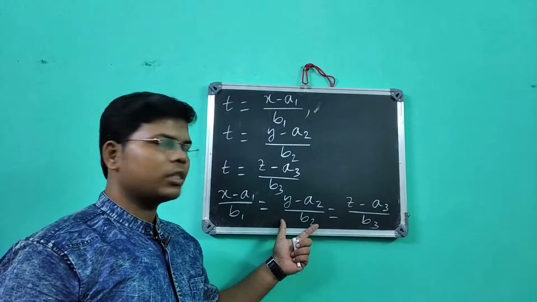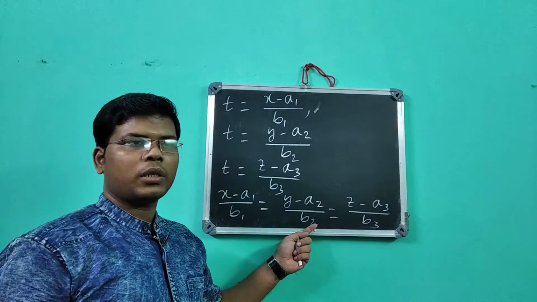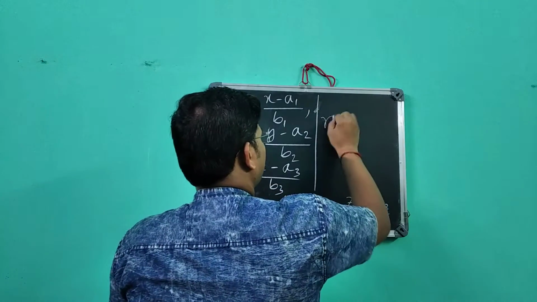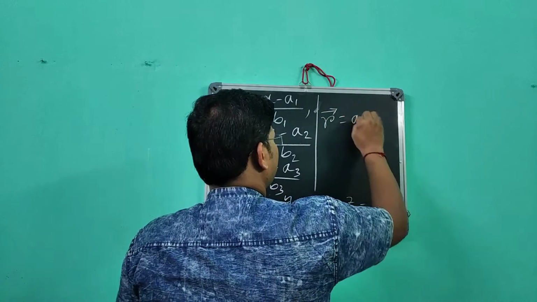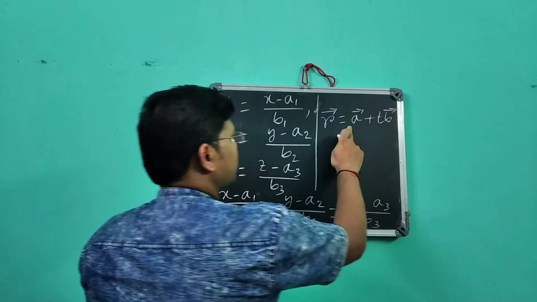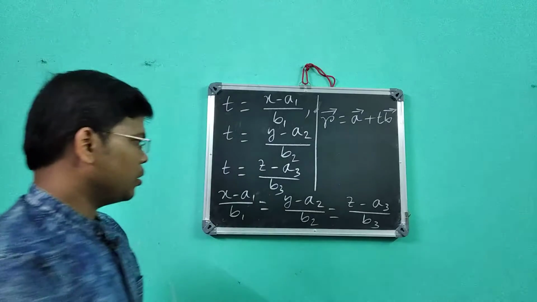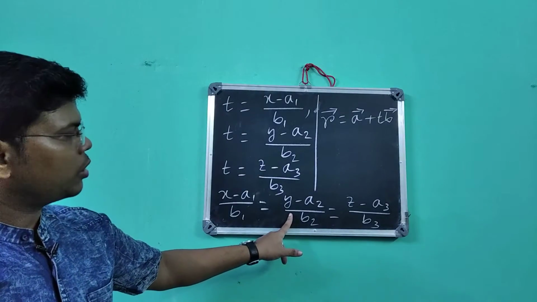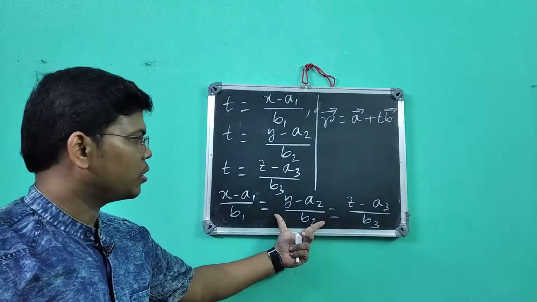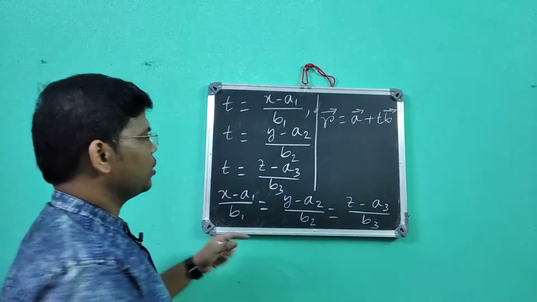Just their representations are different, but always r vector equal to a vector plus t b vector represents the equation of a straight line. This also represents the equation of a straight line, and this form is called the symmetric form of a straight line.